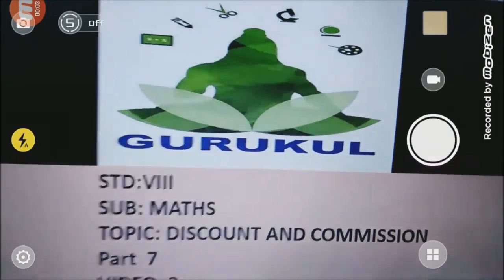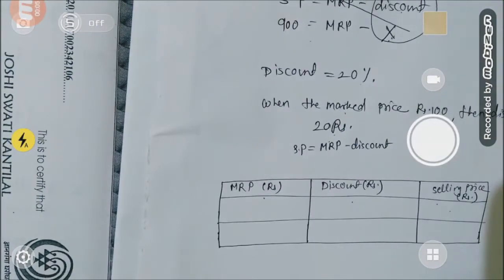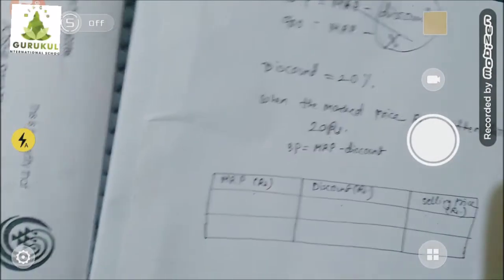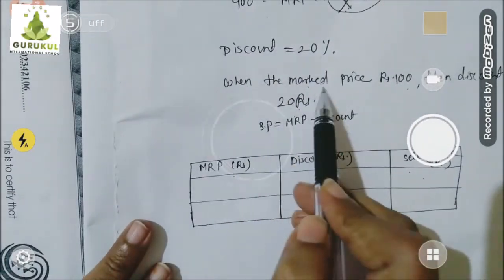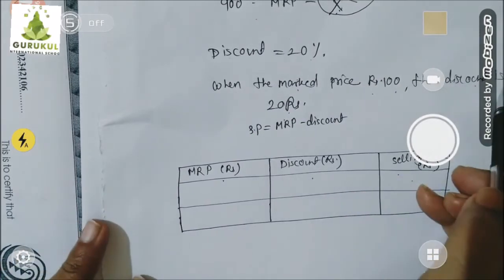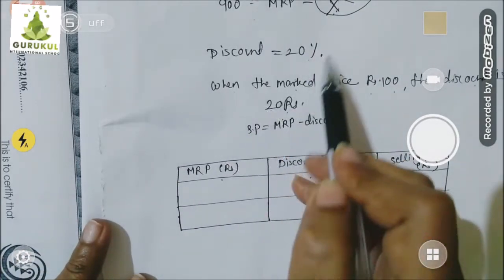Welcome back, children. Let's continue our last example. So, I first found out discount 20% means when the mark price is 100, the discount will be 20 rupees. This is the meaning of this.